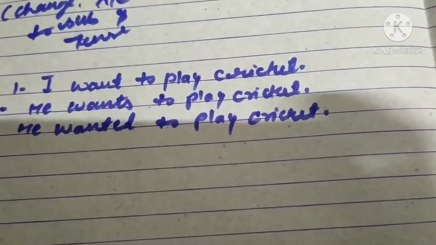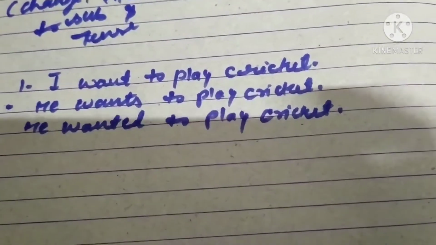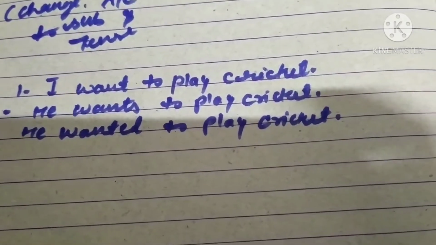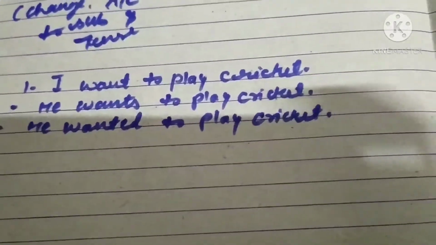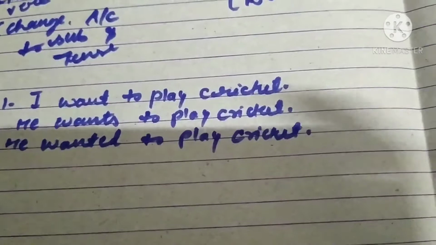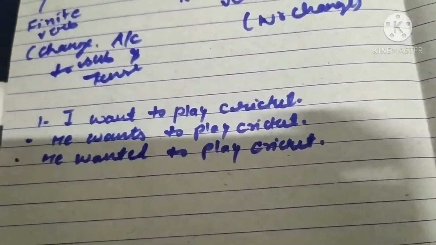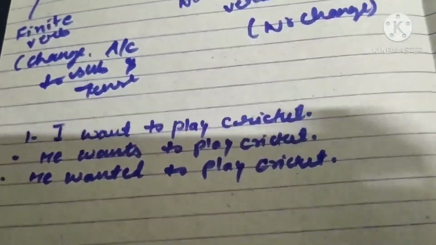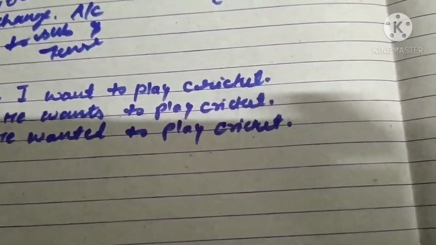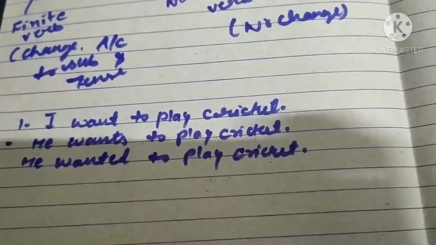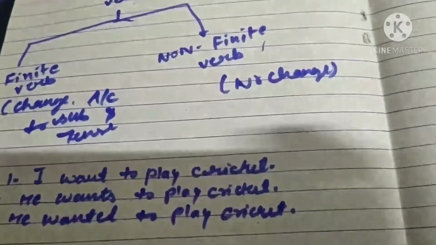So here the verb is want. It's a finite verb because it's changing according to the subject and tense, and this form is changing according to the subject. So this type of verbs we are calling finite verbs.